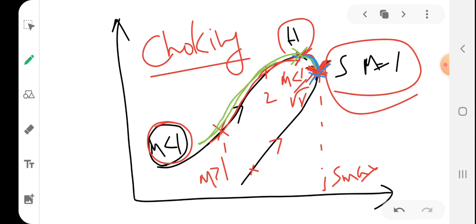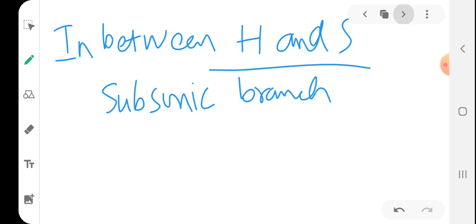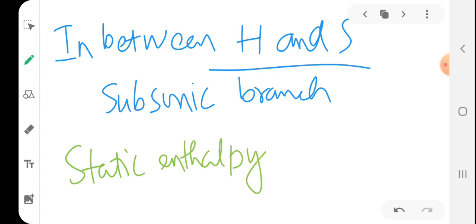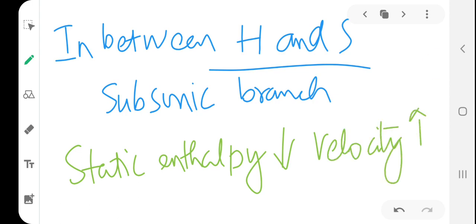So in this part, when heat is added, both static enthalpy and velocity increase, as we have studied in the previous session. But that is not the case here in between H and S. Here, when you add heat, static enthalpy decreases but velocity increases. So what is the reason for this particular abnormal change?